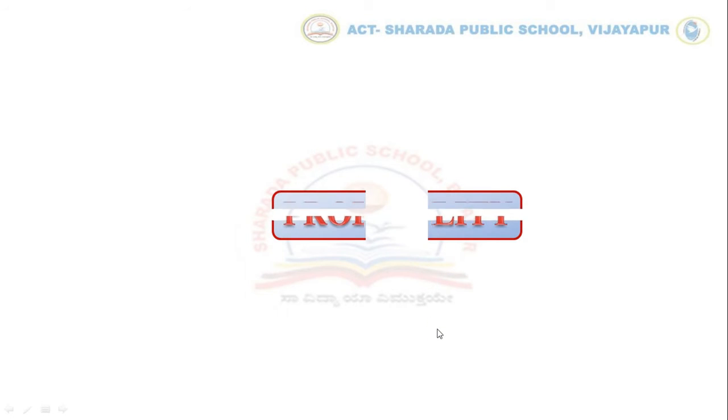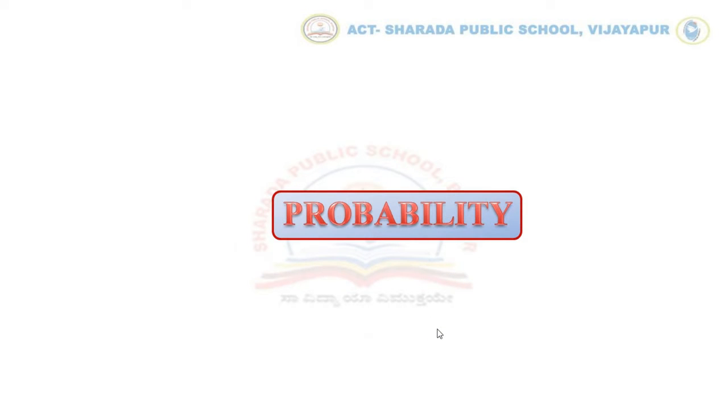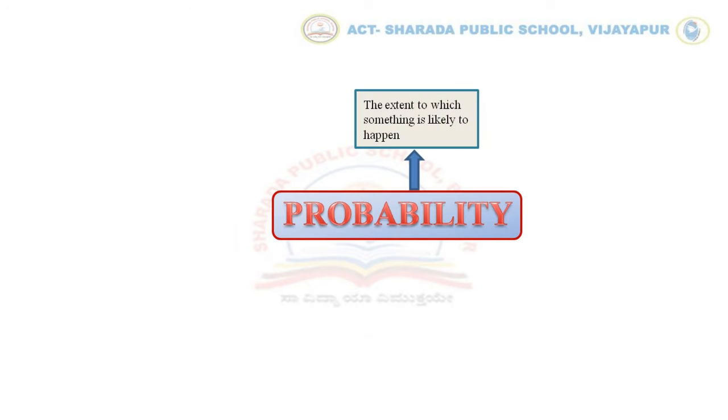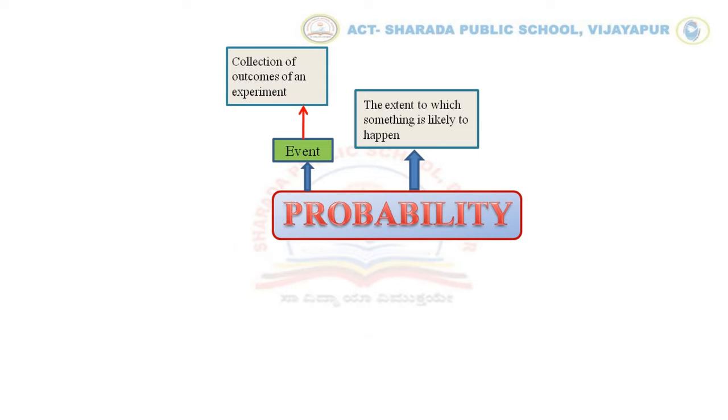Today we are going to revise the chapter Probability through its mind map. Probability is the extent to which something is likely to happen in a particular event. And what is an event? It is the collection of outcomes of an experiment.